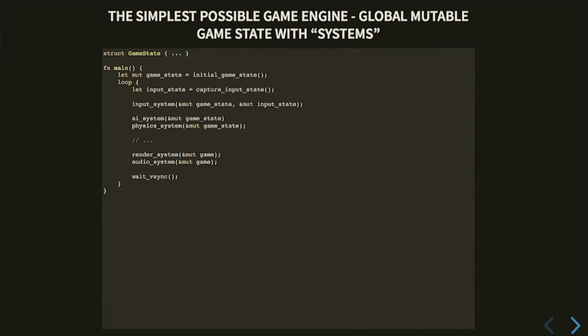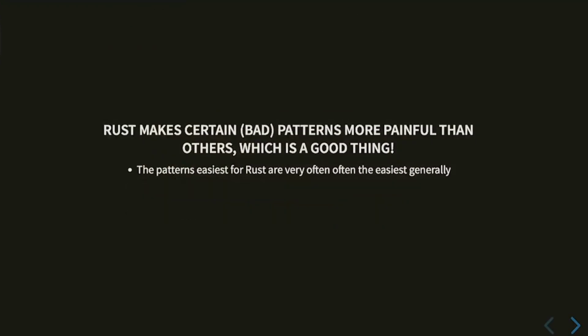You take input, and then you run a bunch of code to update your game state based on the input you got. So if you're jumping, you press the space bar or jump button, and your player starts jumping. Then you render what you got, and you wait for the next frame. Repeat.